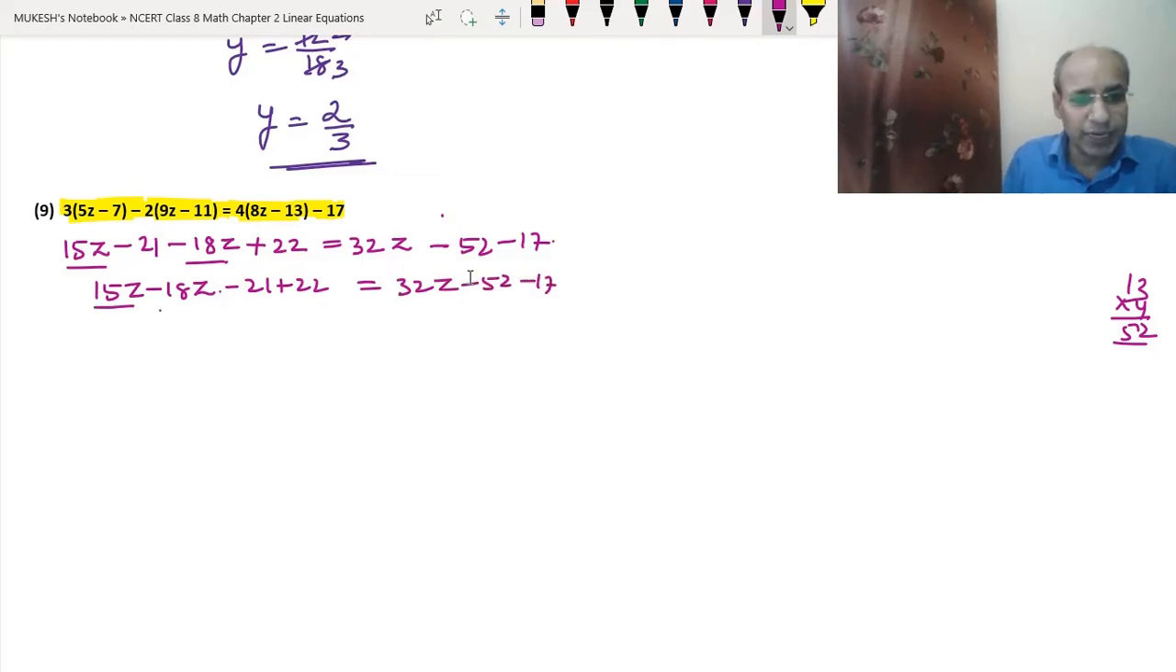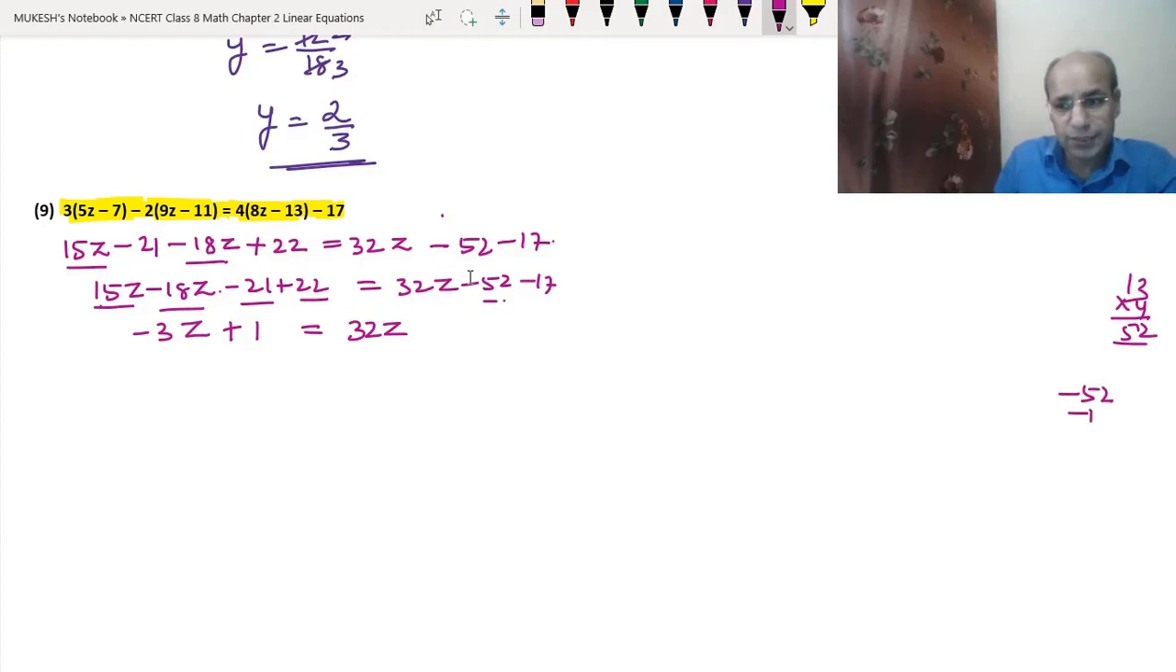See 15z minus 18z. So 15 minus 18 is minus 3. You got 18 minus 15 is 3. And the bigger minus sign is with 18, the bigger number. So we will write minus 3z. Minus 21 plus 22 means 22 minus 21. So we will have plus 1. Then 32z minus 52 minus 17. Minus 52 minus 7, so they will be added. 7 plus 2 is 9, 5 plus 1 is 6, and we will put the minus sign. It will be minus 69.